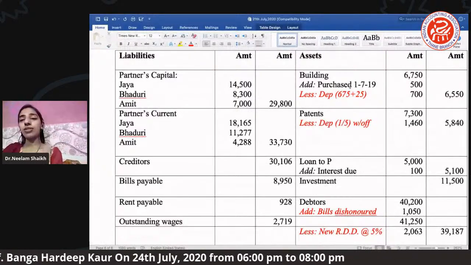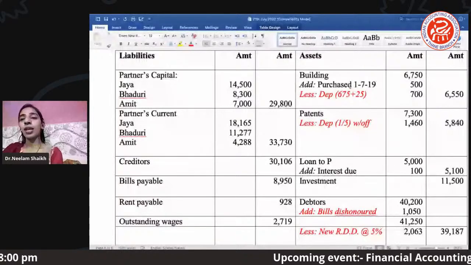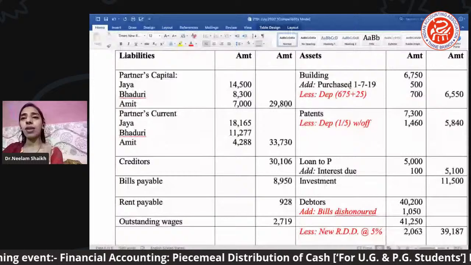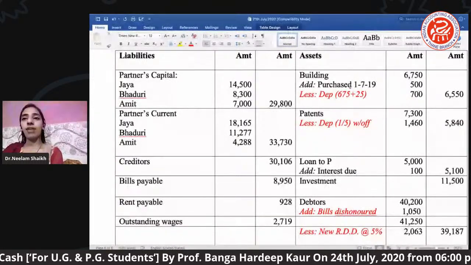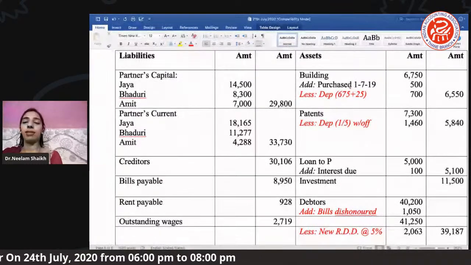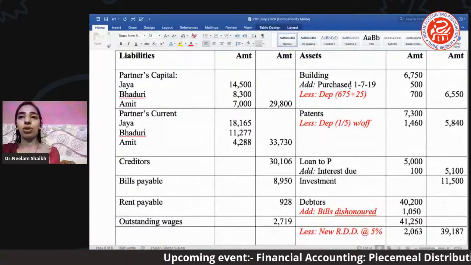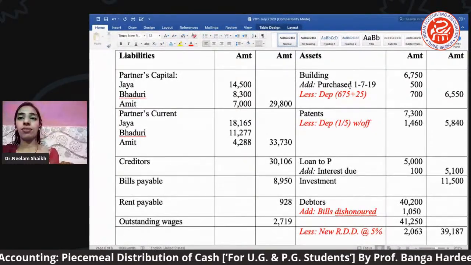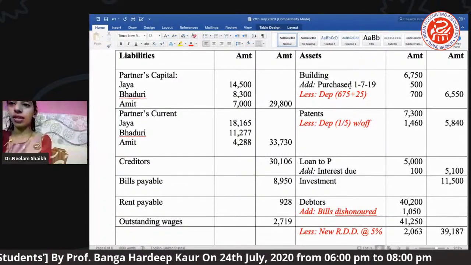But आप एक चीज you can easily observe here. I have mentioned depreciation, two amounts I have mentioned. That means additional building's depreciation will be calculated separately and the total depreciation will be calculated separately. And at the end we have added both, and 700 which we are getting is our total depreciation on the building, means old building plus the new building which is purchased, the total of both. Patents we have 7300, and there we have a written off value which was mentioned, the patents have to be written off. So that value we have taken up here.